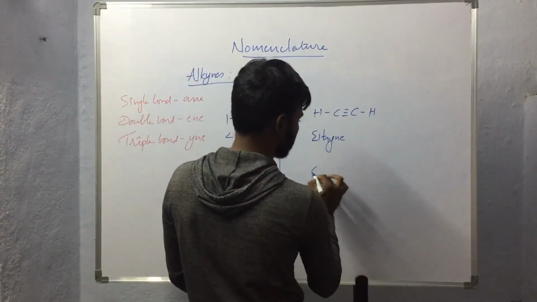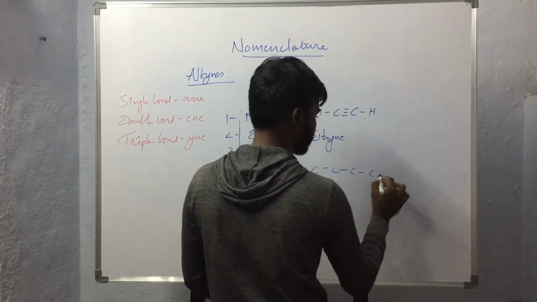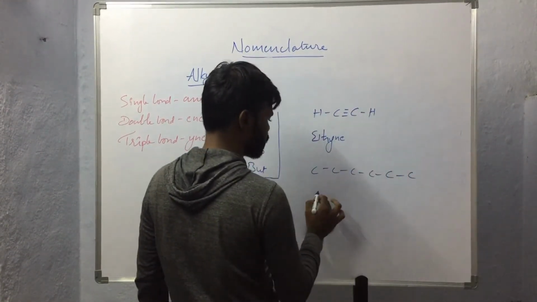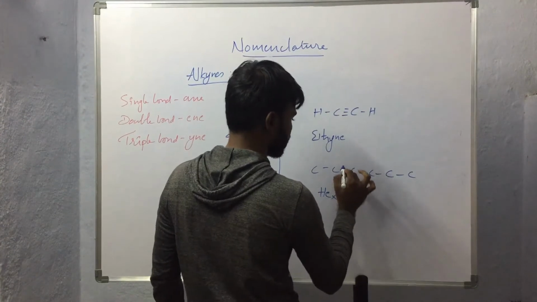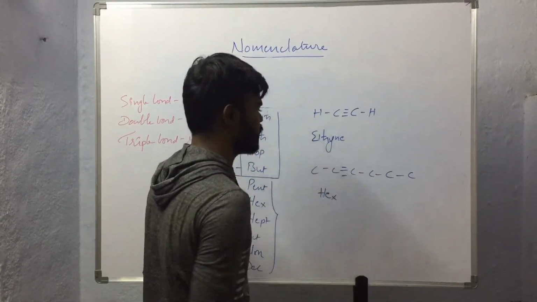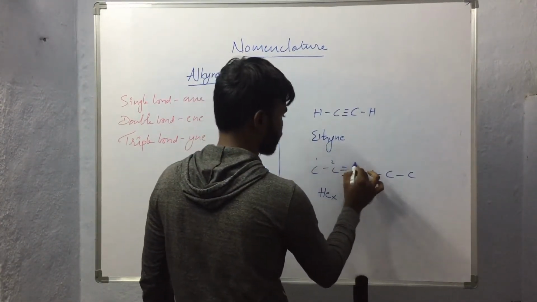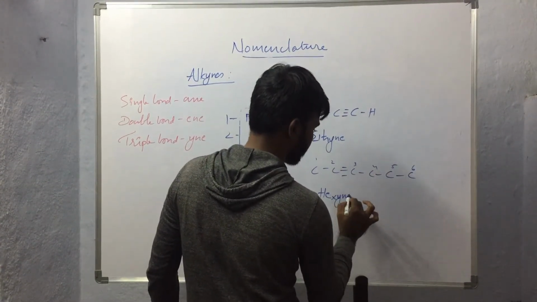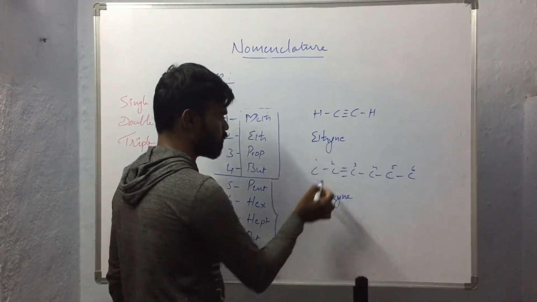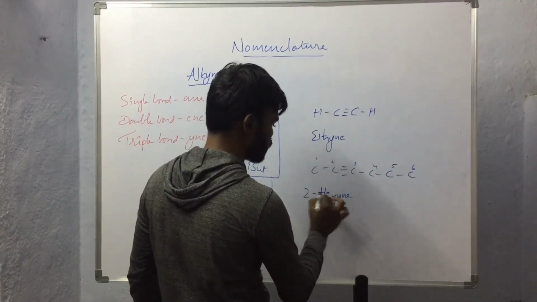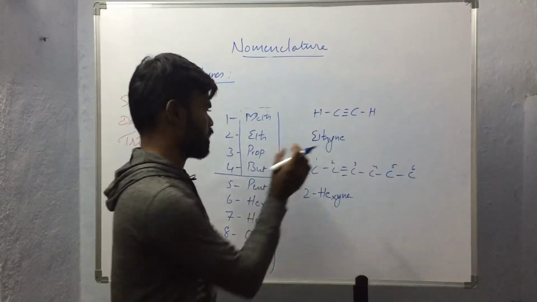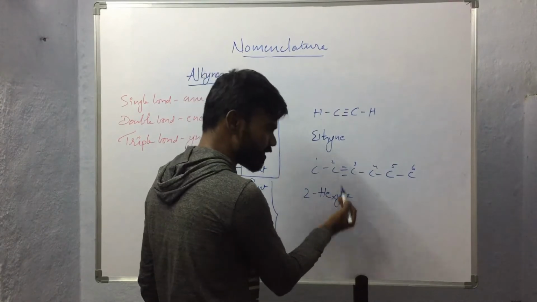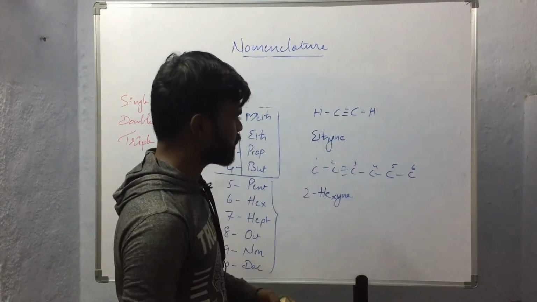If we consider another compound, 1, 2, 3, 4, 5, 6 carbon atoms, so the prefix will be hex. If the triple bond is present here, the name of the compound will be hexine, and to designate the position of the triple bond we have to use the numerical of the carbon on which the unsaturation is present. So the name of the compound will be 2-hexine. So like this we will be giving the naming.